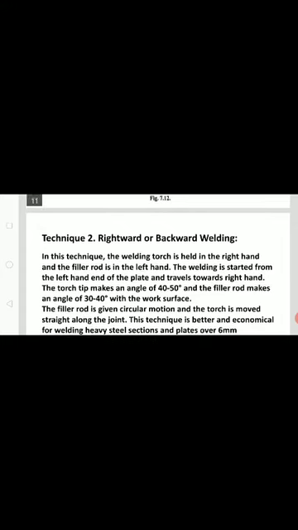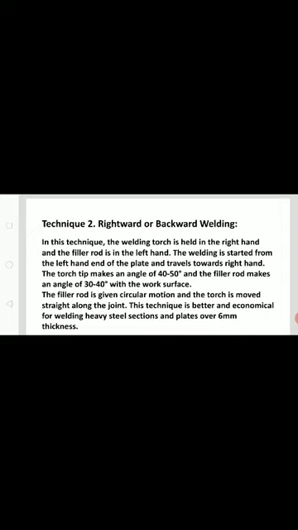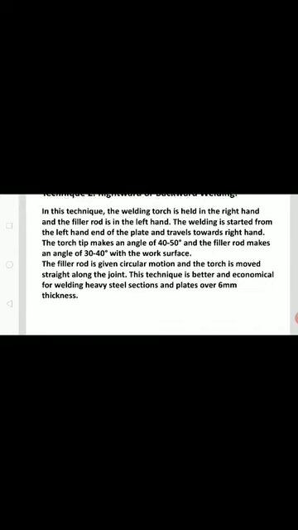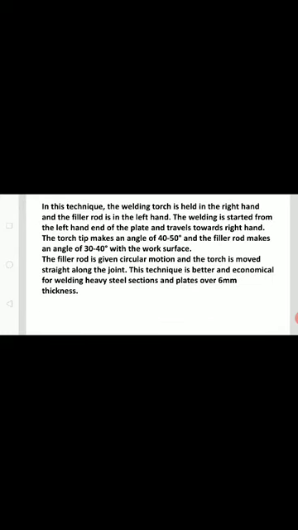The welding is started from the left hand end of the plate and travels towards the right hand. The torch tip makes an angle of 40 to 50 degrees and the filler rod makes an angle of 30 to 40 degrees with the work surface. The filler rod is given circular motion and the torch is moved straight along the joint. This technique is better and economical for welding heavy steel sections and plates over 6 mm thickness. So leftward is for less than 6 mm, and rightward for greater than 6 mm.